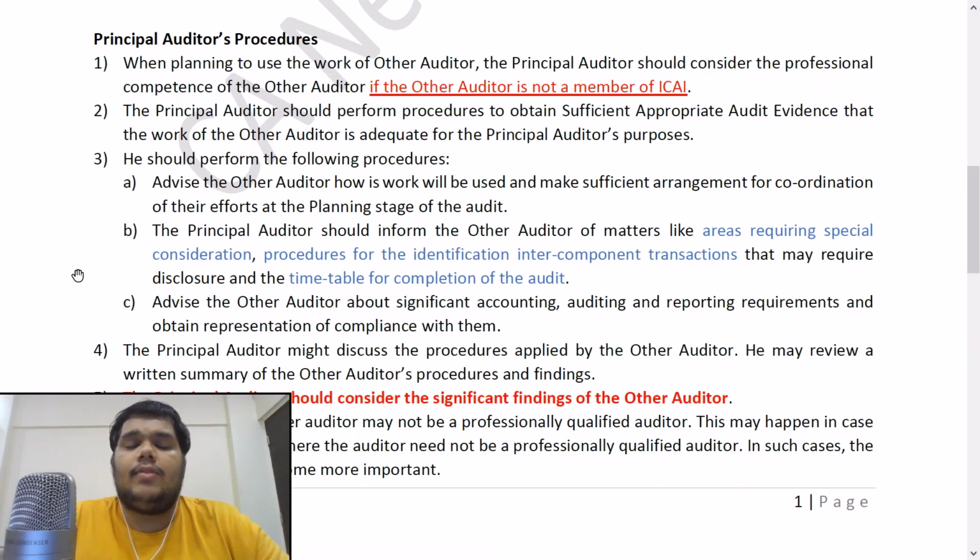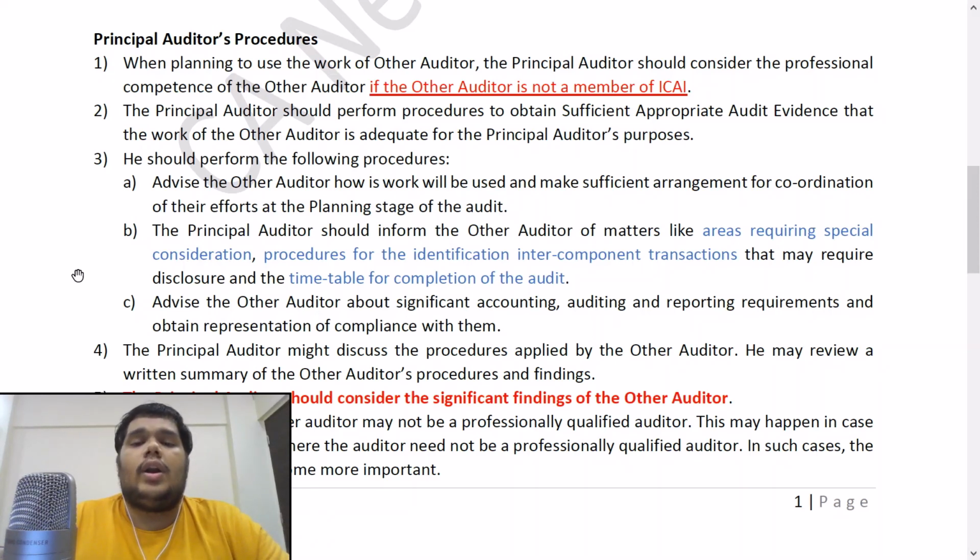Point number 3, he should perform the following procedures. A, advise the other auditor how his work will be used and make sufficient arrangement for coordination of their efforts at the planning stage of the audit. So he should tell the other auditor how the work that the other auditor does is going to be used, and he should also ensure that there is proper coordination between him and the other auditor, because the other auditor may require some kind of help or guidance from the principal auditor, or he may also need some information from the principal auditor because there may be some intercompany transactions, let's say.